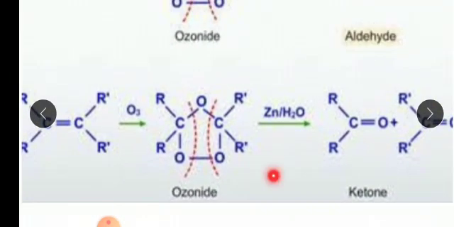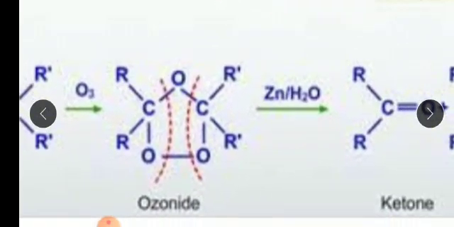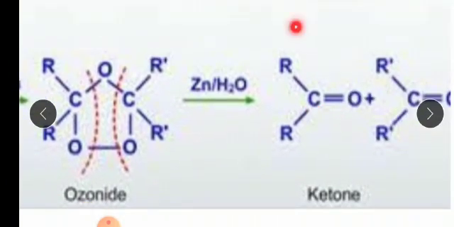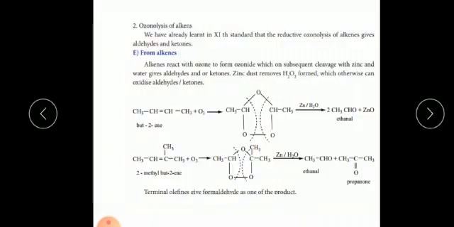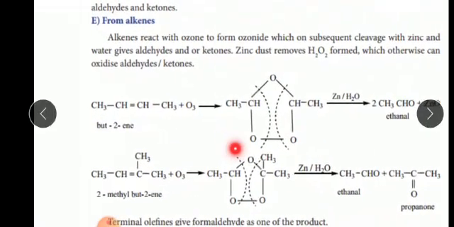And the second one, R dash CH double bond CH R dash, is also an ozonoid compound. This compound will also cleave like that. With zinc, the H2O2 will again be separated out here. Along with that, a ketone compound is formed. So two ketone molecules are formed. We can see this once again with the alkenes.